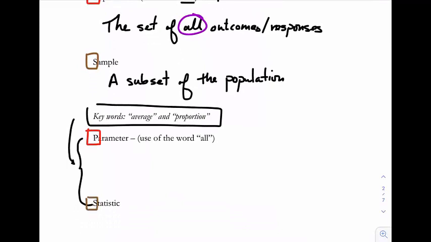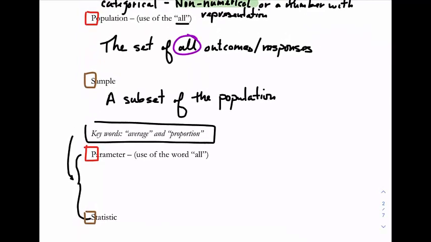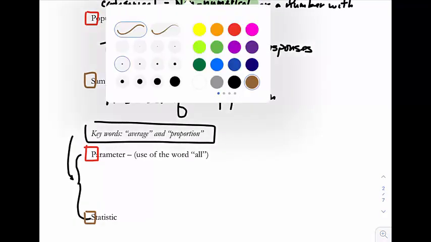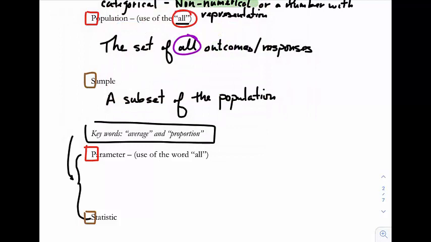So in the concept here, when I'm looking at a population, it's also looking at the word all, so does a parameter include the word all. So when I start looking at examples, make sure that parameter, the letter P, means everything. Letter P goes with all. On the other hand, sample and statistic are the part, and usually that's going to be some sort of discrete number, a countable number, a part of everybody, the whole thing.